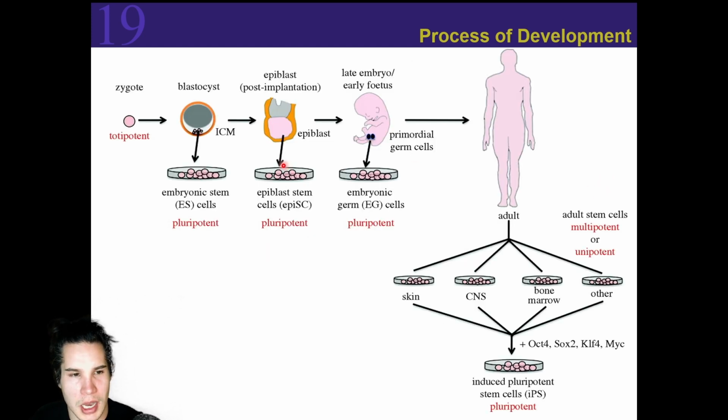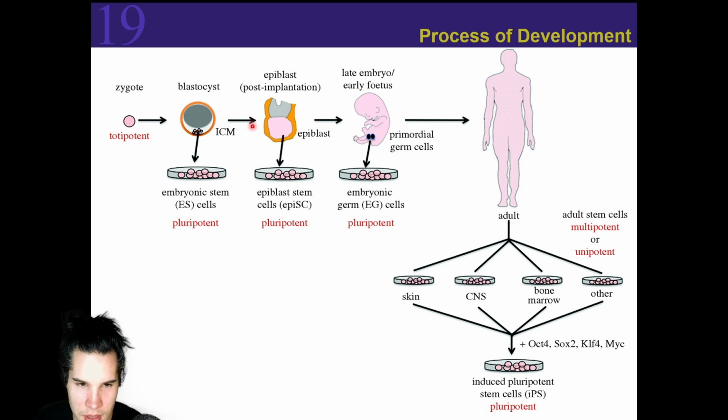So here's kind of a recap here. When you have a zygote, it is a totipotent stem cell. It is a cell that can turn into a whole new organism. Once that totipotent zygote starts to develop, it's going to develop into a blastocyst. If we extract some of those blastocyst cells from there, it's going to be pluripotent.